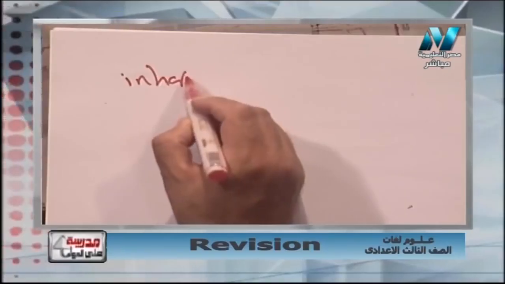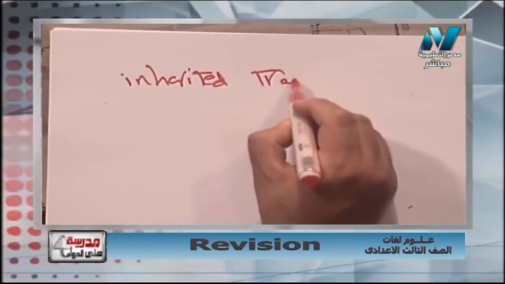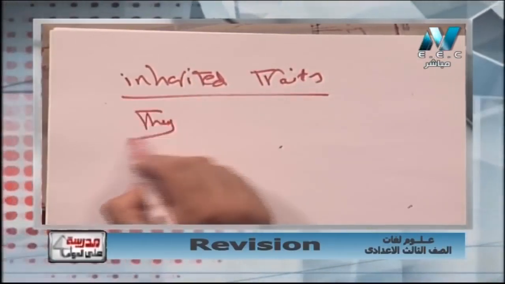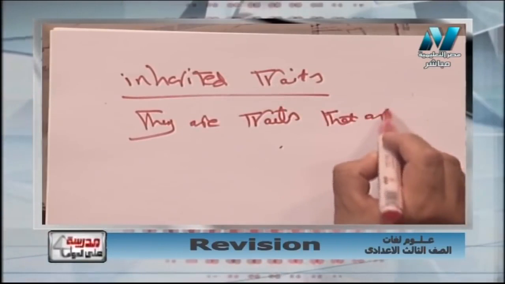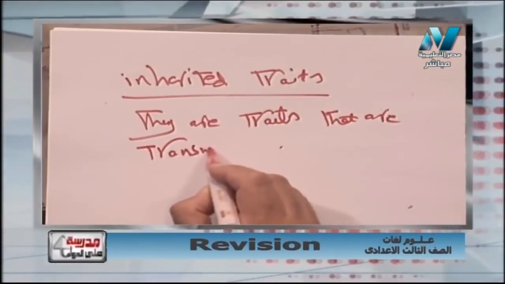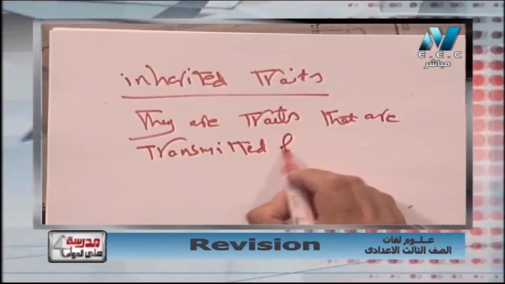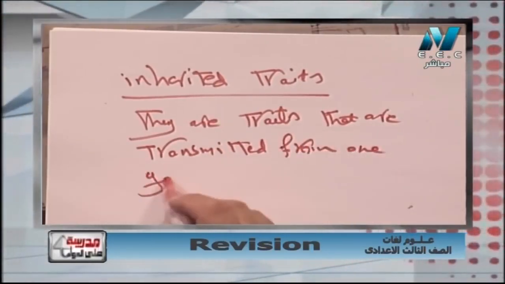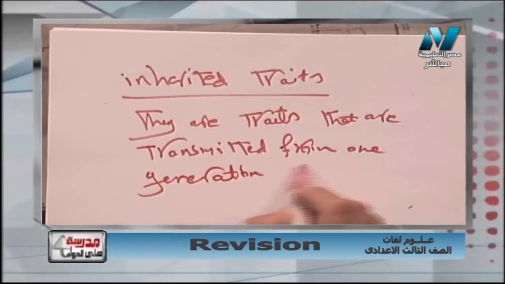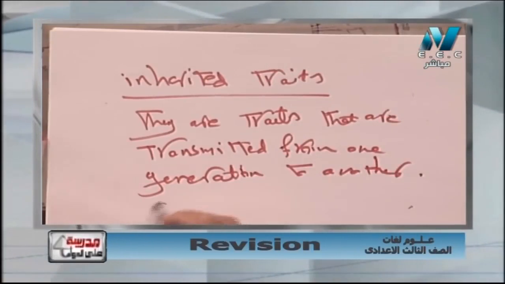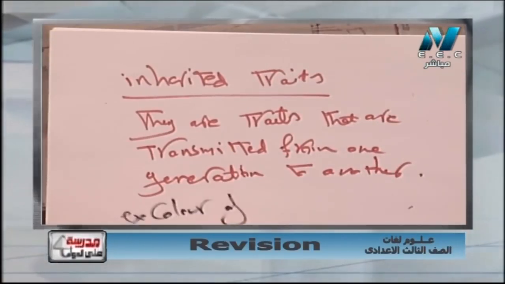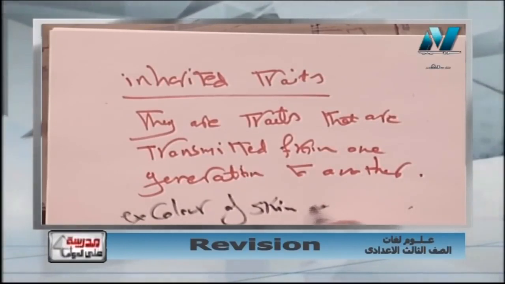Okay. So what about the inherited trait? What is the definition of an inherited trait? Inherited traits are traits that are transmitted from one generation to another. Such as color of skin, color of hair.